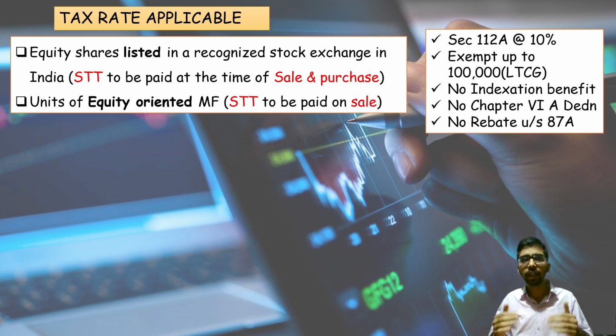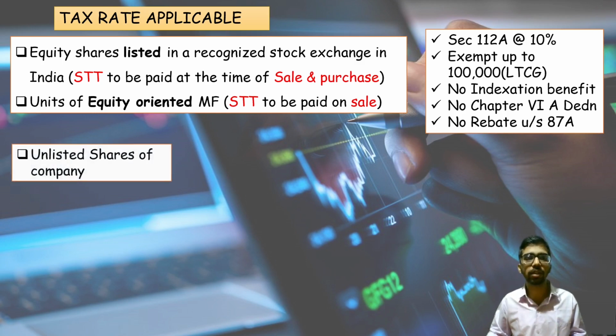Next, no Chapter 6A benefit will be available. That is, 80C also, 80D also, no deduction will be available in respect of long-term capital gain. No rebate under section 87A will be given even though the taxpayer's long-term capital gain is below 5 lakh.